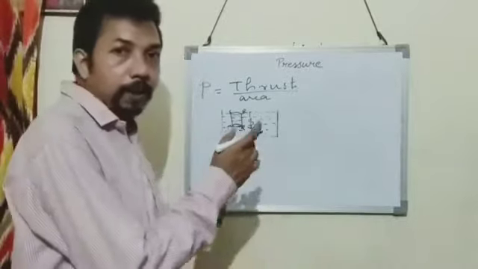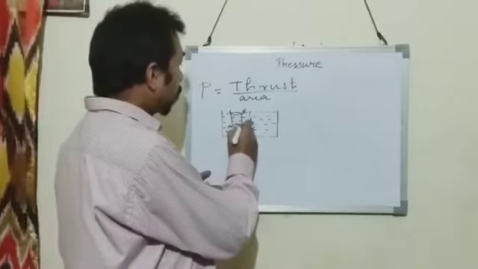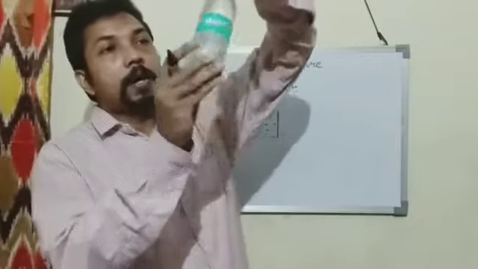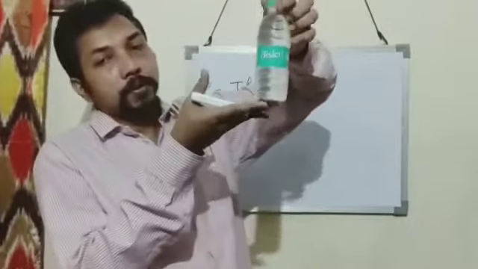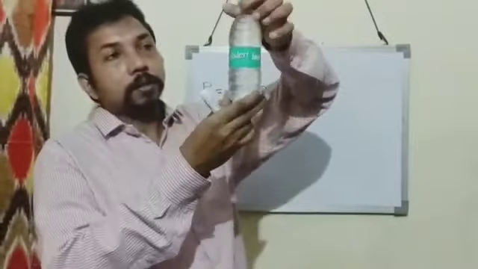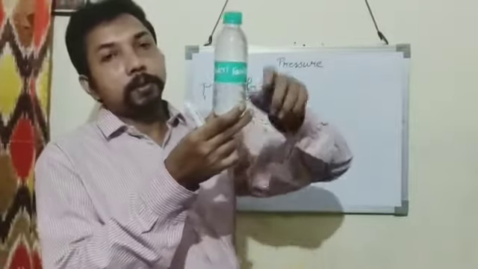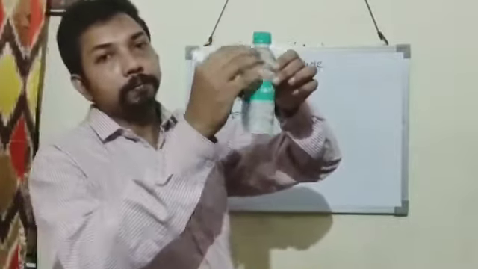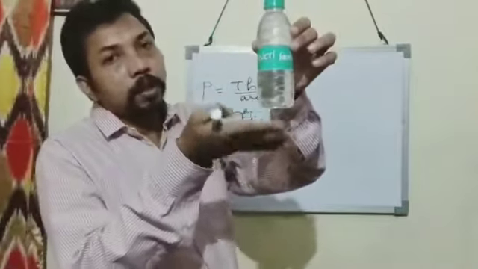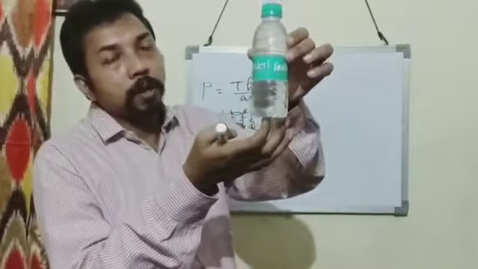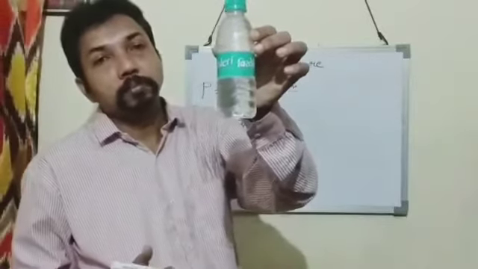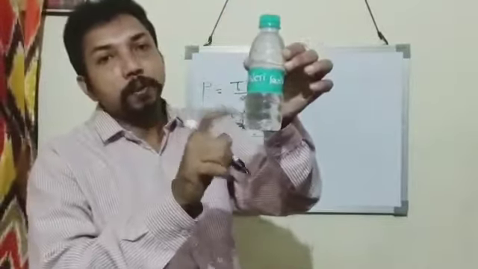Now what is the thrust acting on the base of the cylindrical vessel? This is a bottle, and water is there in this bottle. The thrust which is acting on the base of this bottle is equal to the weight of the water column, the weight of water which is filled in the bottle.